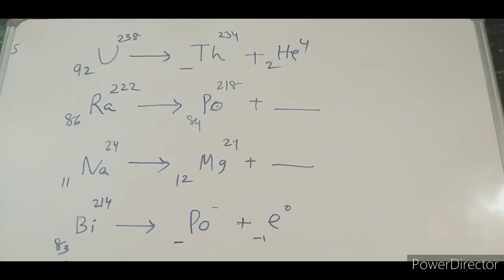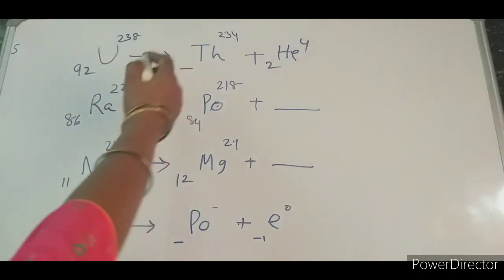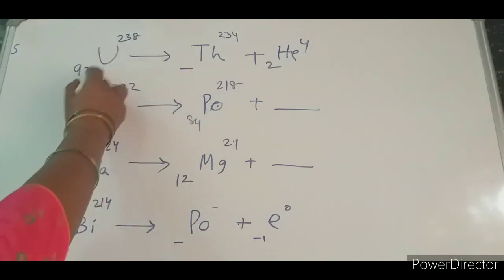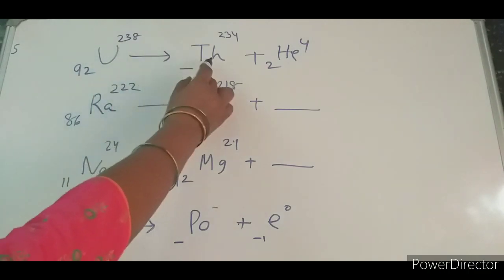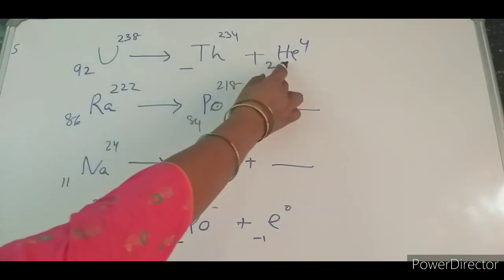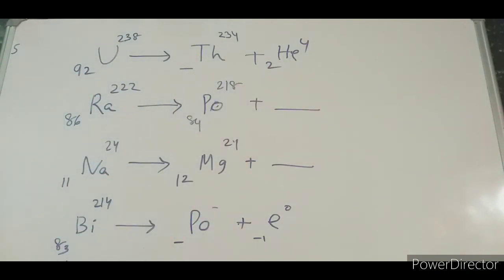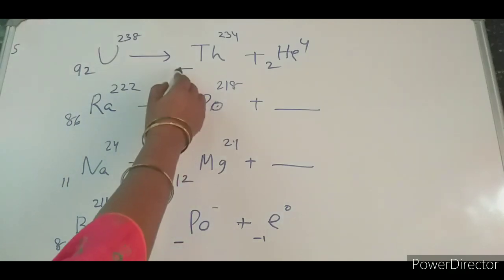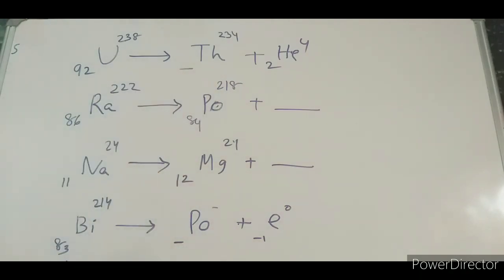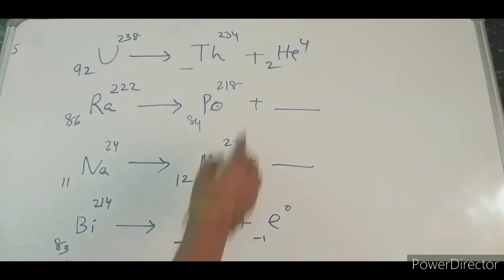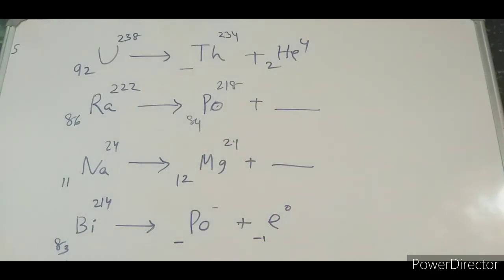Now let us see whether we are able to solve it or not. Here uranium 92-238 changes to thorium when there is an alpha emission. Now you have to fill up these blanks. All these cases I have given like this, whatever the blanks are, you have to solve them.